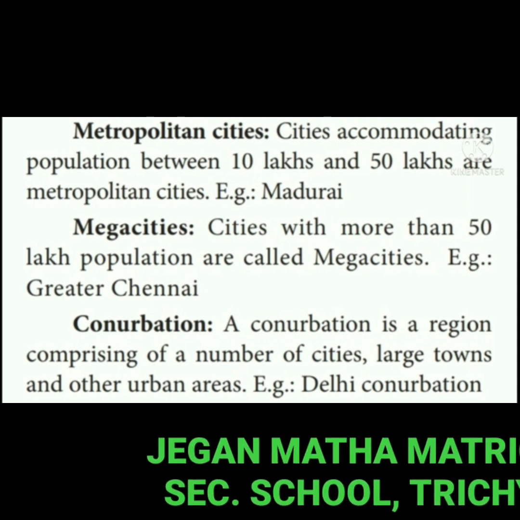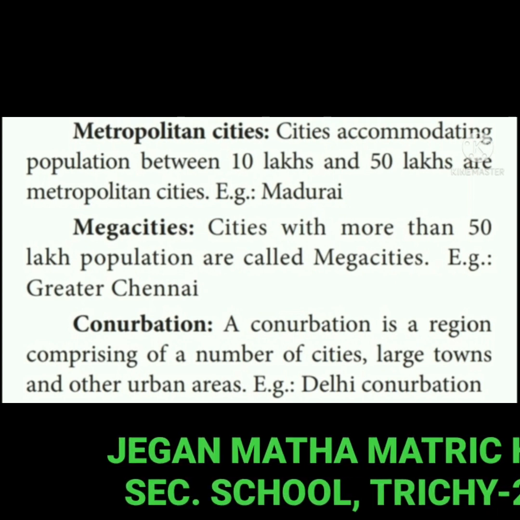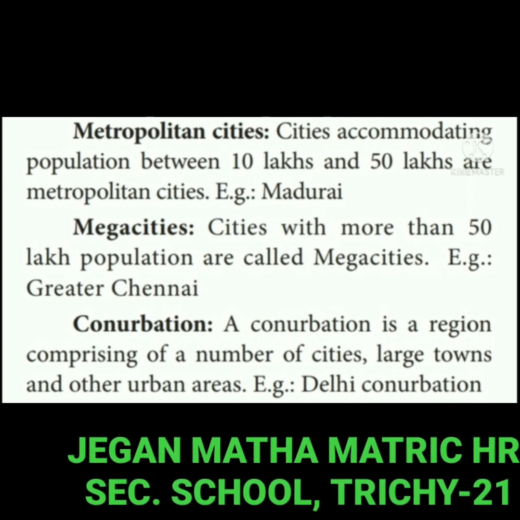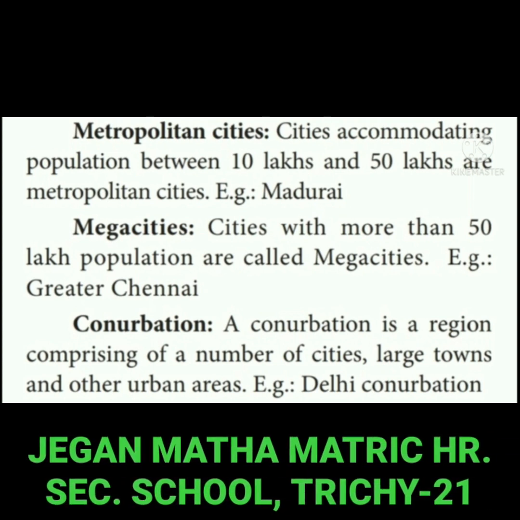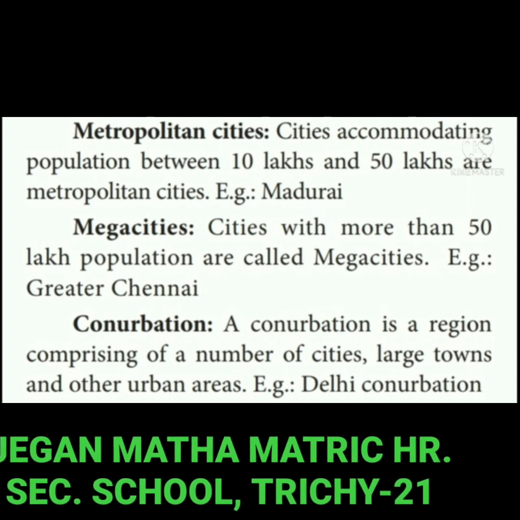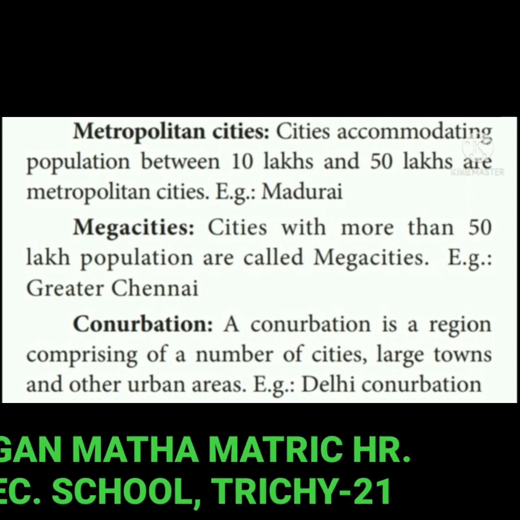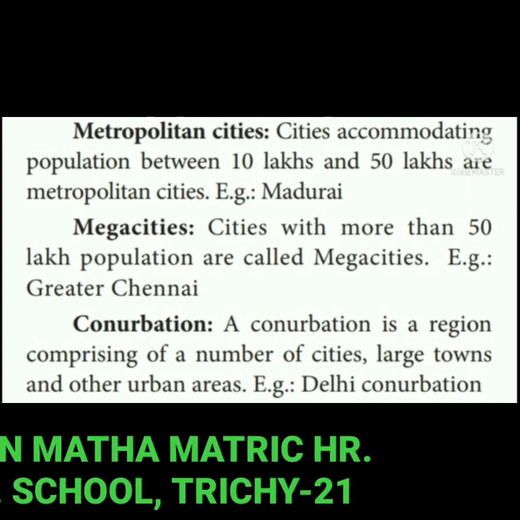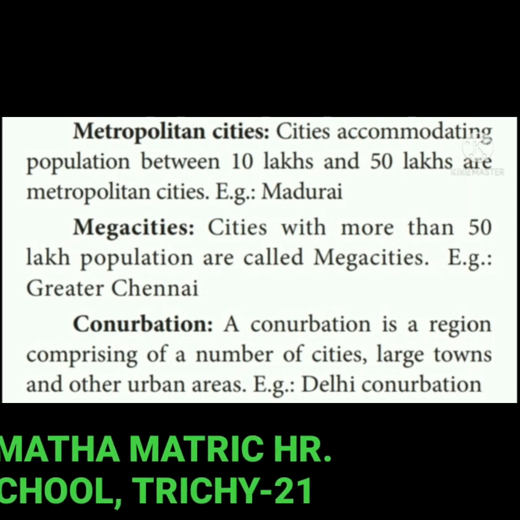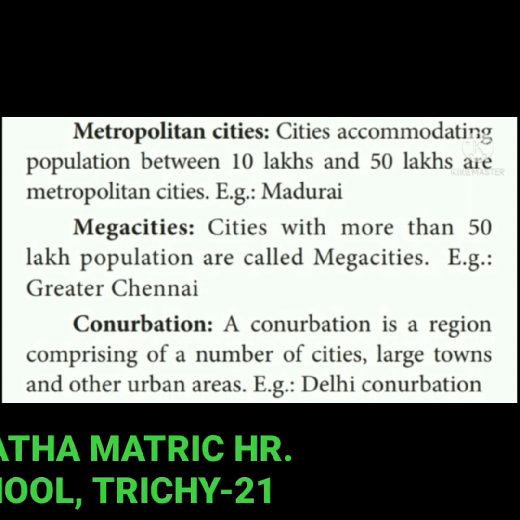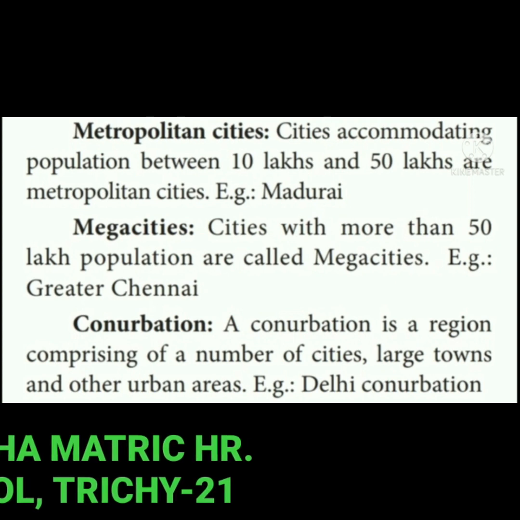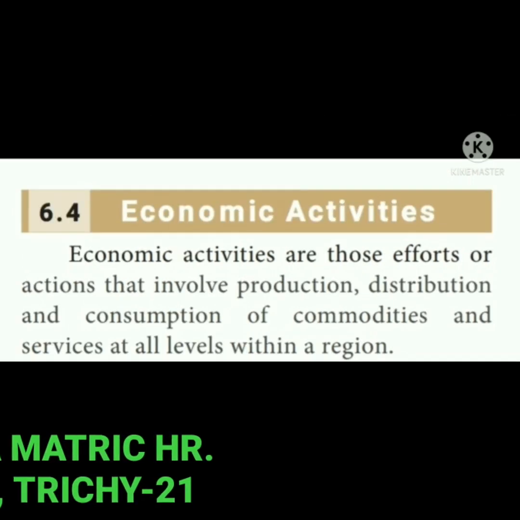The cities with more than 50 lakh population are called megacities. The example, Greater Chennai. Conurbation. The conurbation is a region comprising a number of cities, large towns and other urban areas. Example, Delhi conurbation.